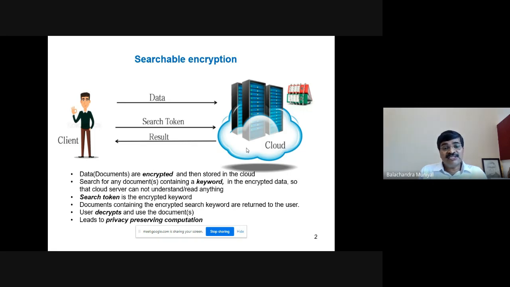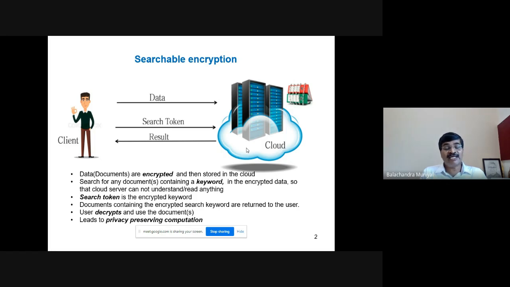In order to search encrypted documents containing a particular keyword, the client has to generate a search token first. What is the search token? The search token is the encrypted keyword.